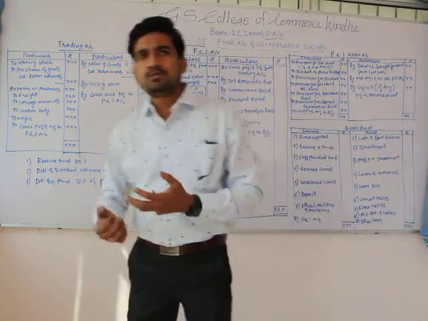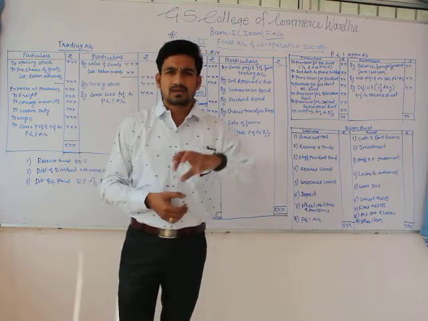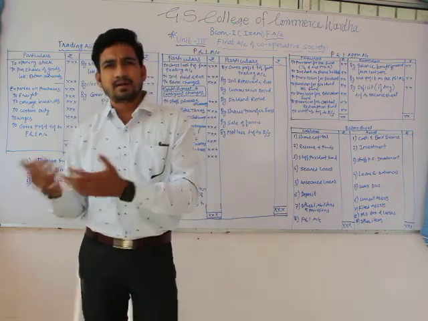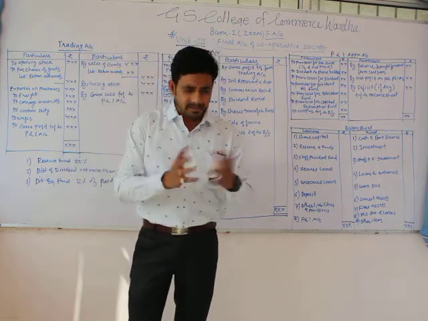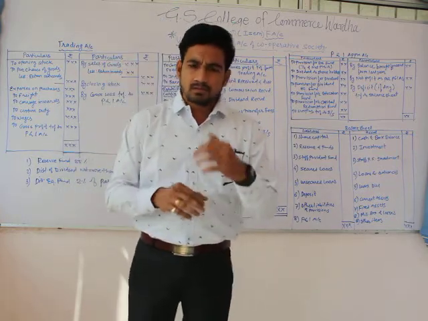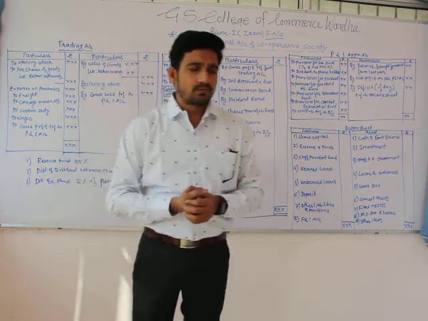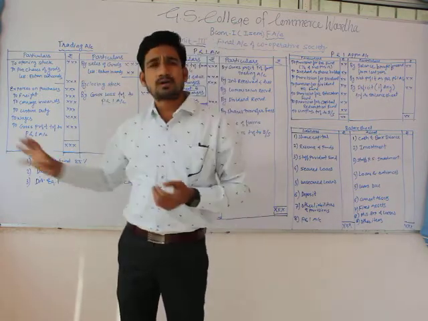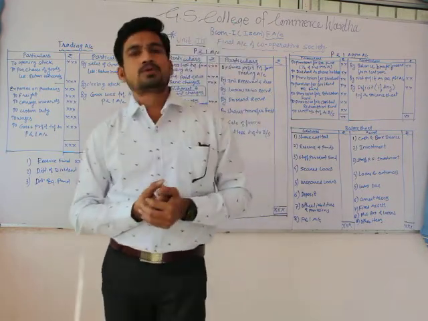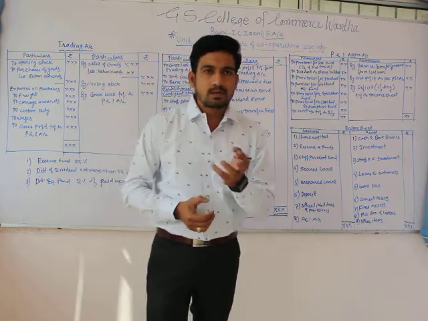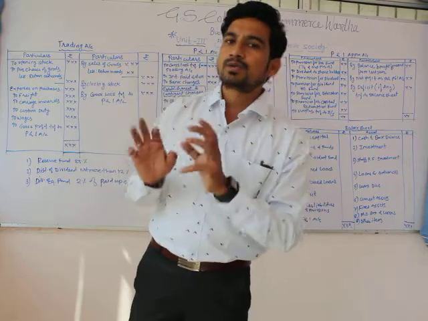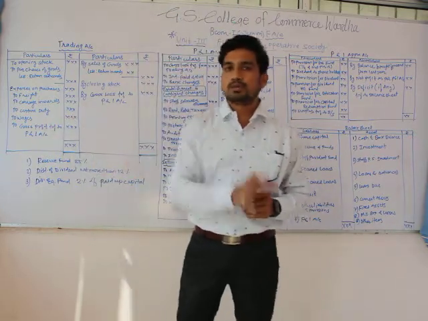So first we have to study whether that cooperative society is engaged in producing something or in a trading business. First we have to study that problem properly, whether we have to prepare a manufacturing account or a trading account. When we study the problems of cooperative societies, we have to keep in mind that the rules and regulations mentioned in the Maharashtra Cooperative Societies Act 1960 are going to be followed here.